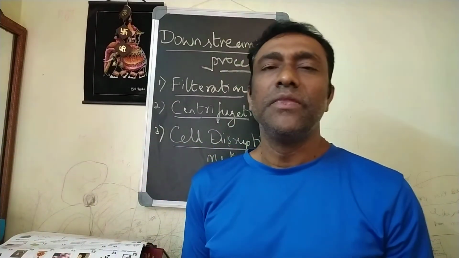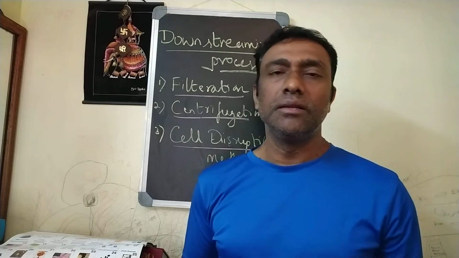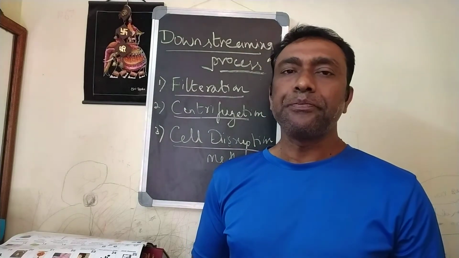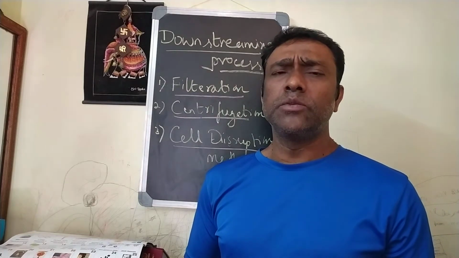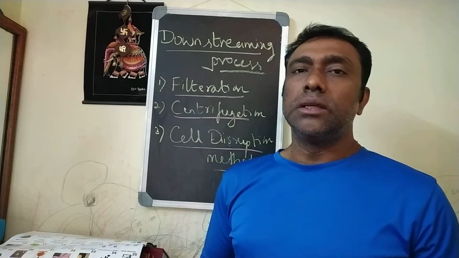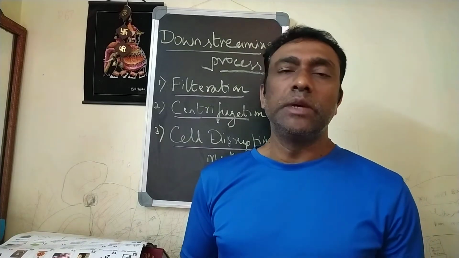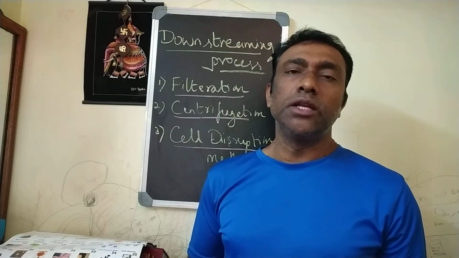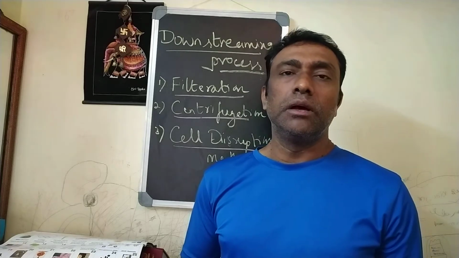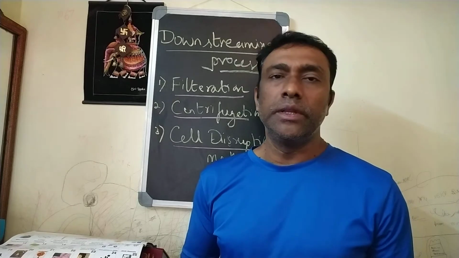Hello students, we are back for the study of topics in industrial microbiology. As you all know, we are looking into the various types of bioreactors and their basic functions in the previous classes. Once the product is produced by the microbes in the fermentation medium, we call it an extracellular product, like amylase, alcohol, or citric acid. We need to recover them, right?